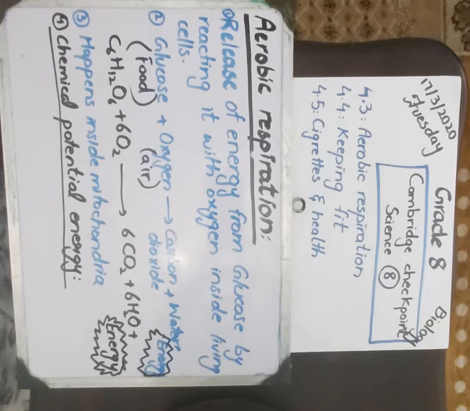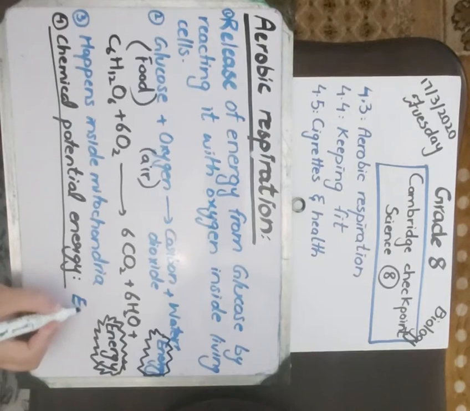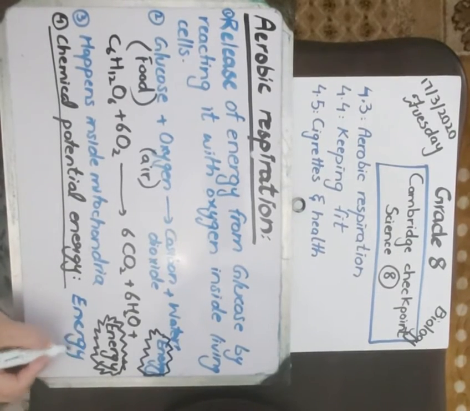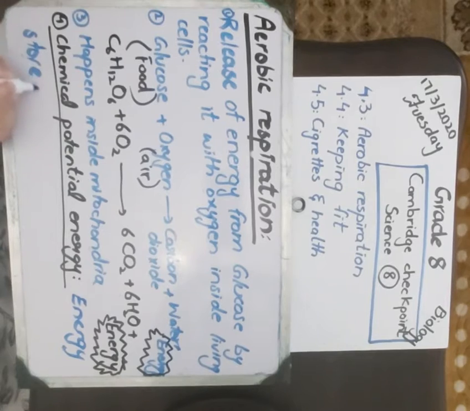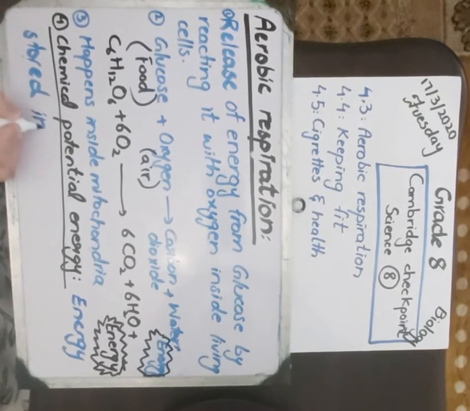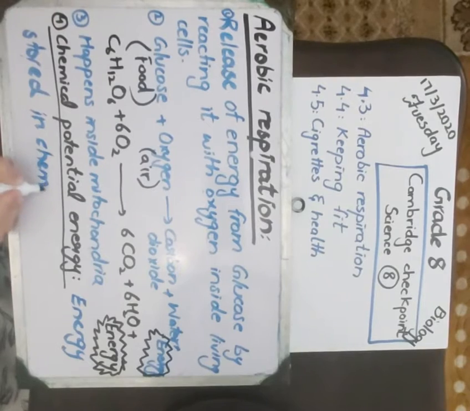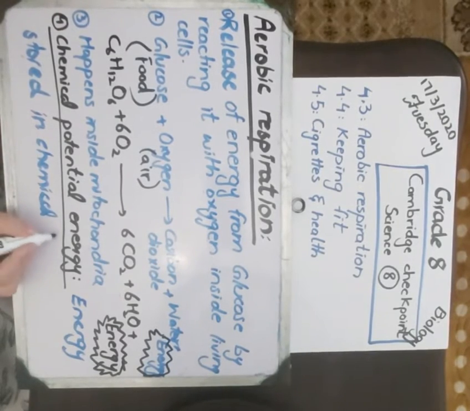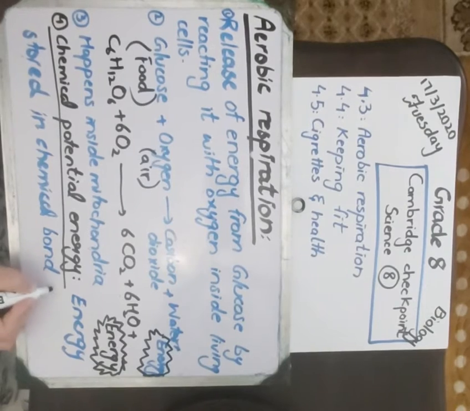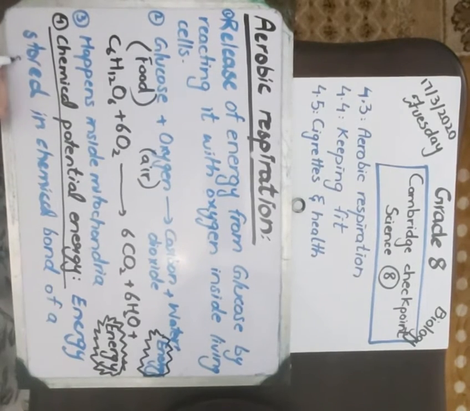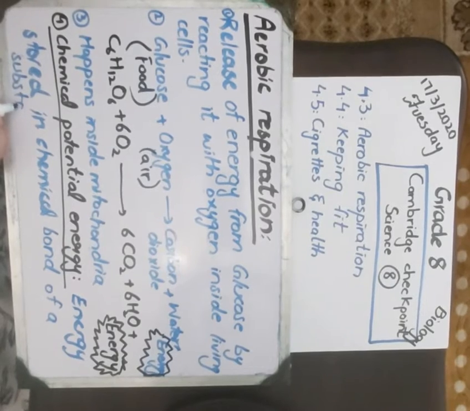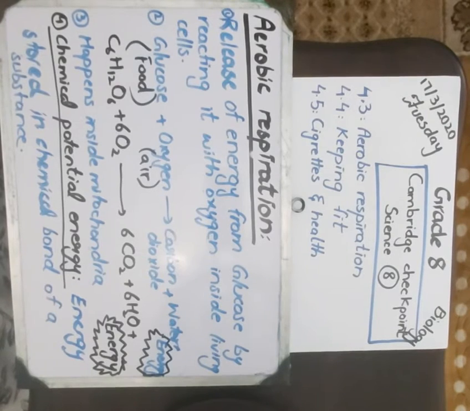First of all, I will tell you what chemical potential energy is. Chemical potential energy is the energy stored in the chemical bond of a substance. So chemical potential energy is energy stored in the chemical bond of a substance.